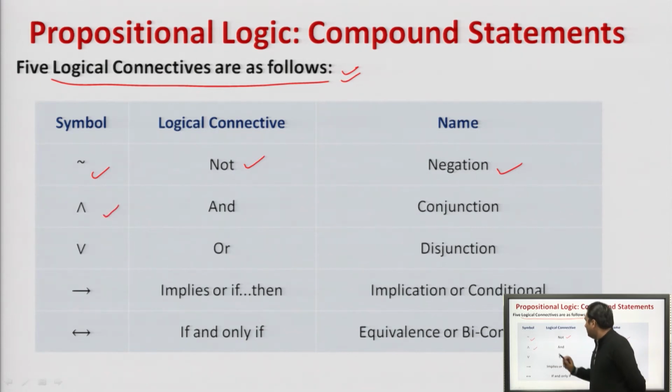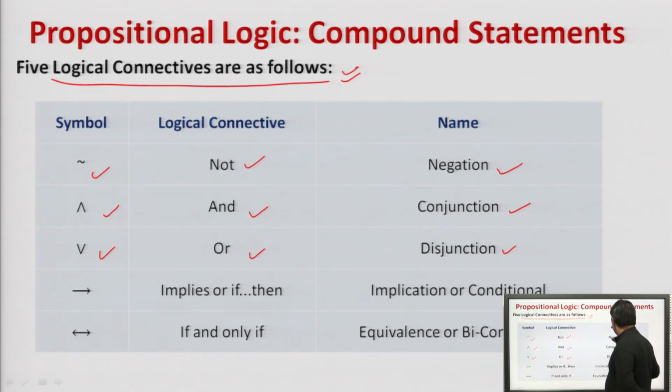Next, this symbol is conjunction. This is called and, but in terms of propositional logic we say it as conjunction. This is or. In terms of propositional logic we say it as disjunction.